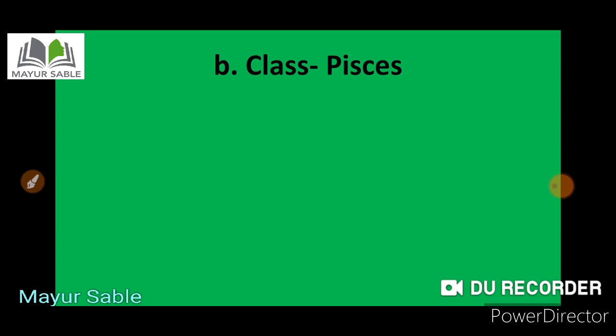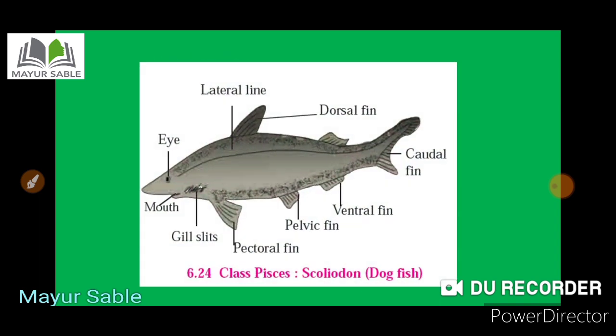Remember, the respiration of the Pisces occurs through the gills. The gills are the organs which are useful for the purpose of respiration. The examples are the rohu, then the pomfret, then the seahorse, shark, electric ray, stingray, etc.